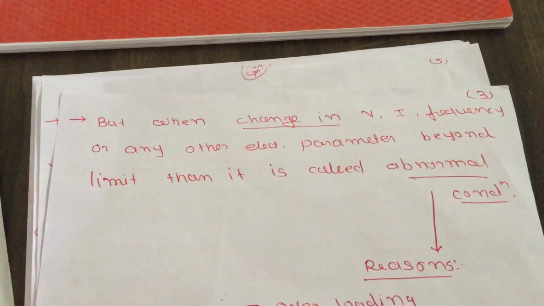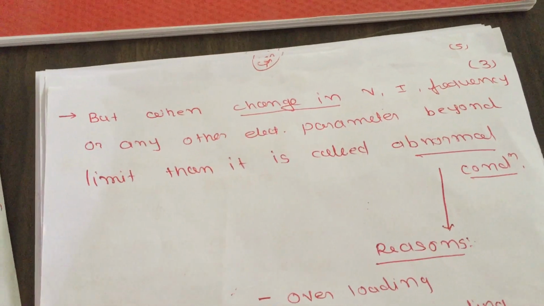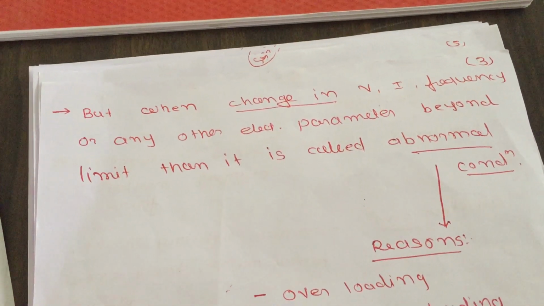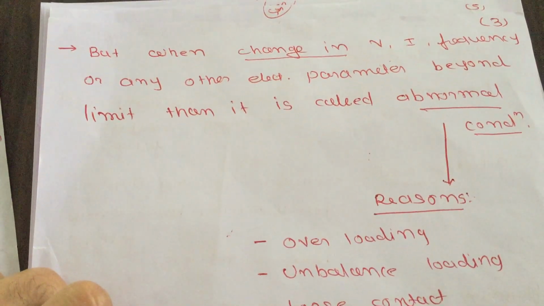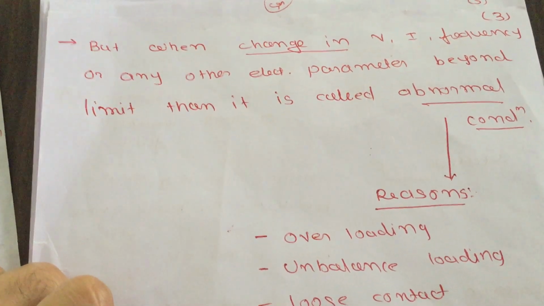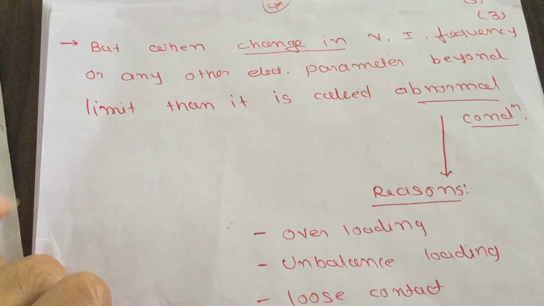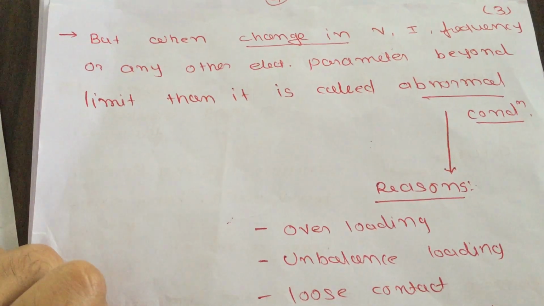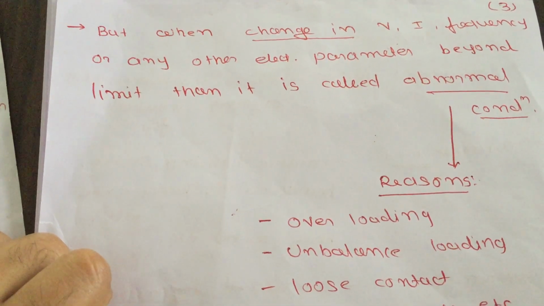Here I mention what an abnormal condition is. Due to any reason, if voltage, current, frequency, or any other electrical parameter goes beyond its limits, then you can assume that your power system is operating in abnormal condition. If any electrical parameter goes beyond its designed limit, then you can say that your power system is operating in abnormal condition.